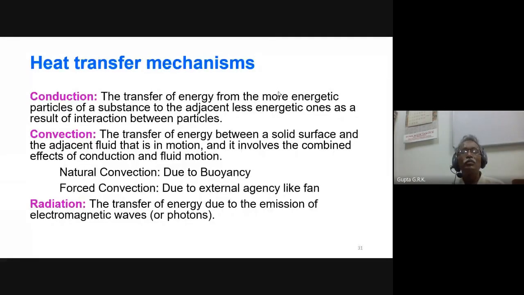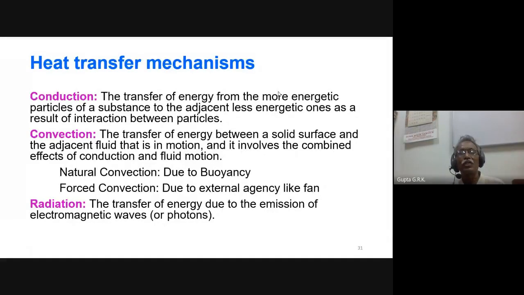But if I want to increase the heat transfer and cool it faster, what we do is take a spoon and rotate it, or we blow air over that, or keep a fan before that. That is called forced convection. Then the heat transfer will be faster, and that type of convection with an external agency like a fan is called forced convection.